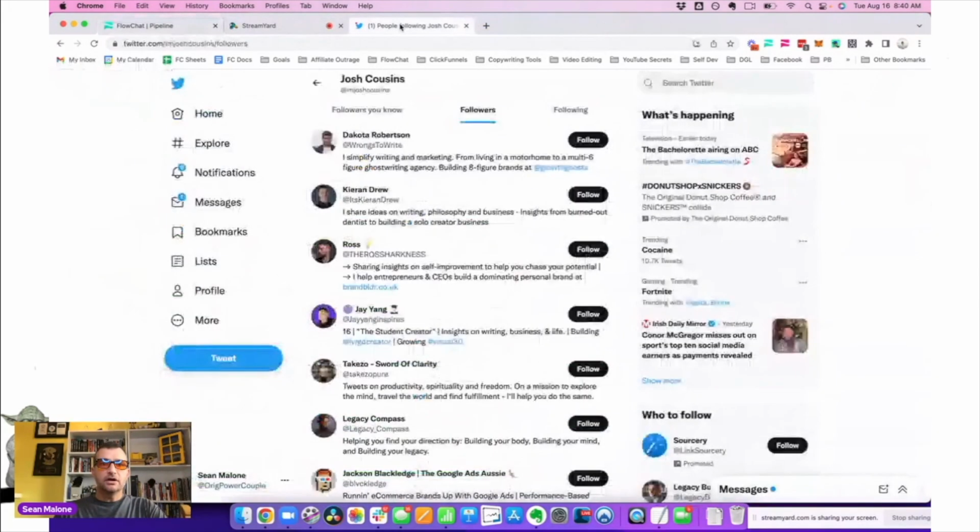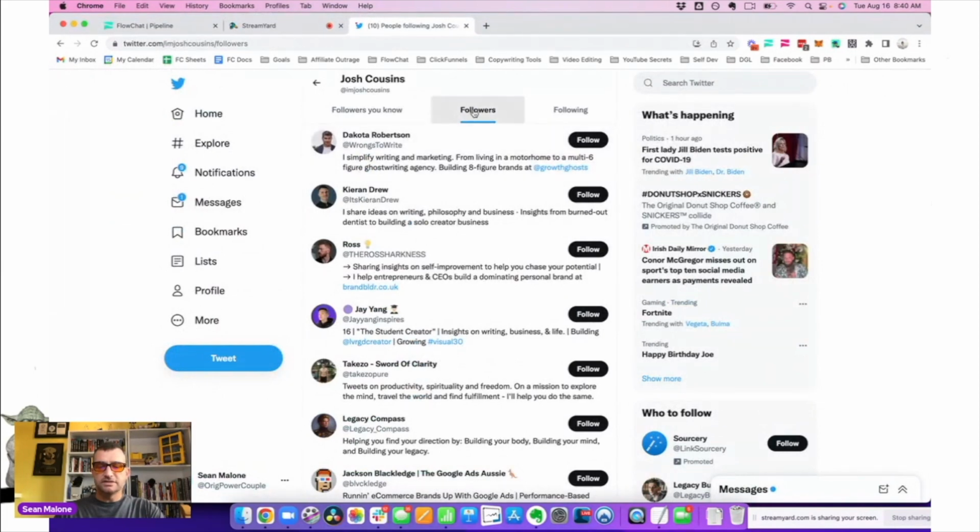But here we are on Josh Cousins' followers list. What we're going to do is import about 100 of these. Whenever you're importing new stuff into FlowChat, when you're testing something, like I'm testing a new flow, I never import more than maybe 200 to 500 opportunities, because I want to test the source of where I'm getting the opportunity. So in this case, I'm going to just use our extension.